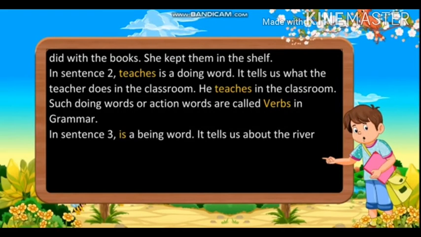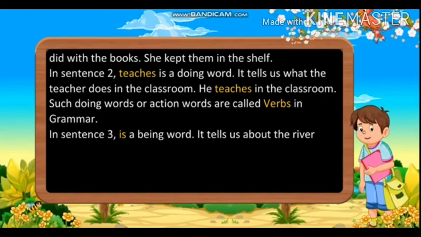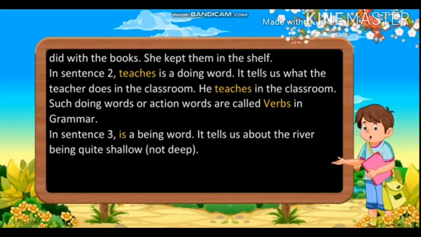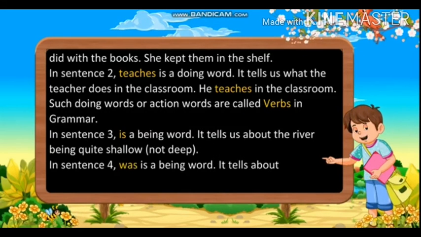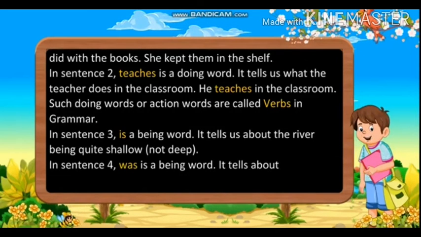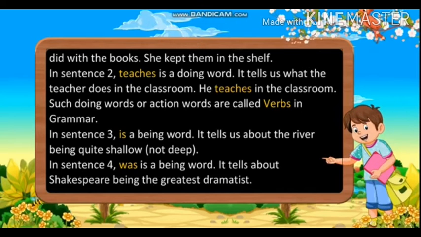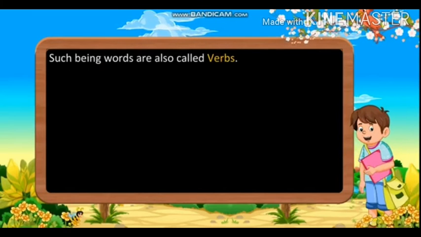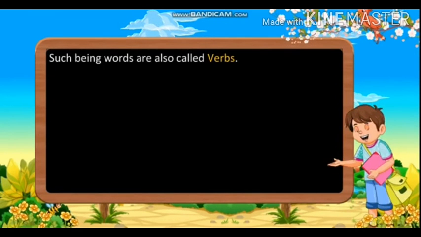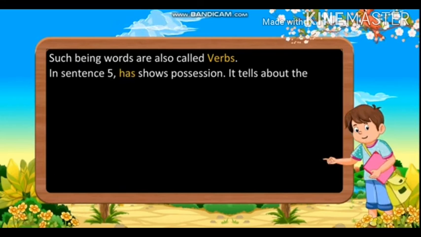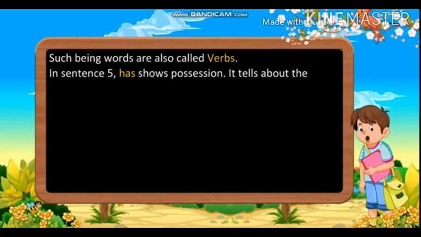In sentence 3, is is a being word. It tells us about the river being quite shallow. In sentence 4, was is a being word. It tells us about Shakespeare being the greatest dramatist. Such being words are also called verbs.